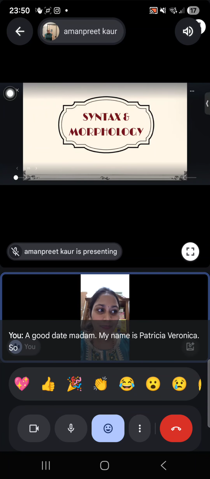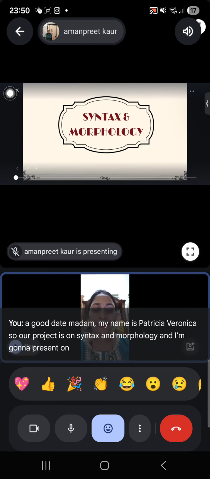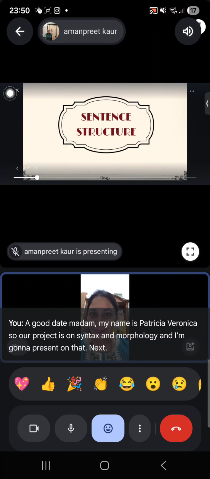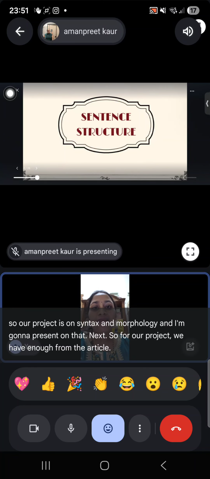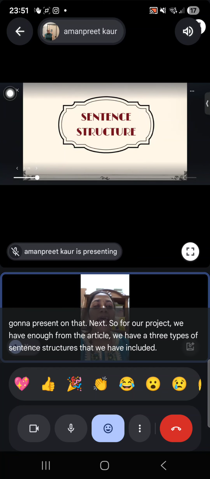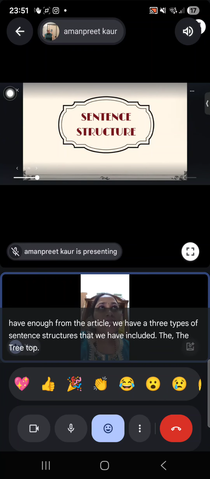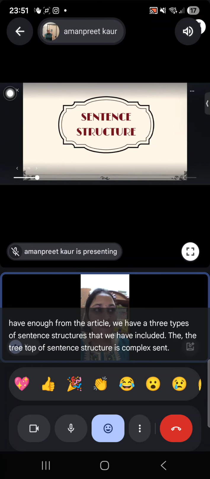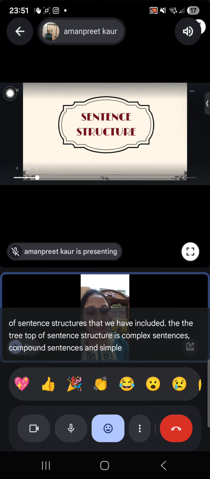So, our project is on syntax and morphology, and I'm gonna present on that next. For our project, from the article we have three types of sentence structures that we have included: complex sentences, compound sentences, and simple sentences.